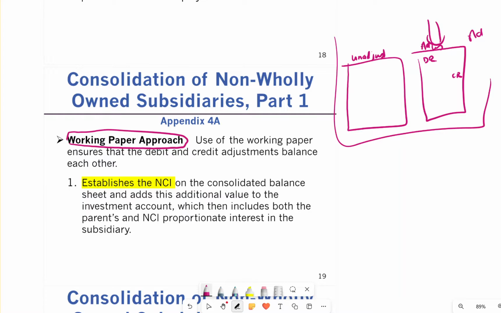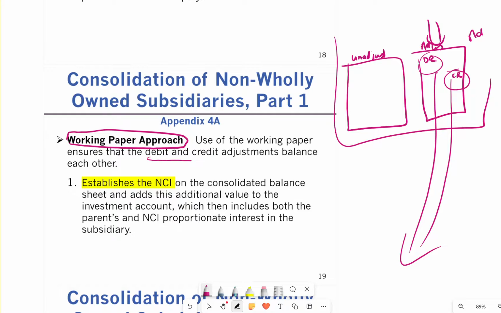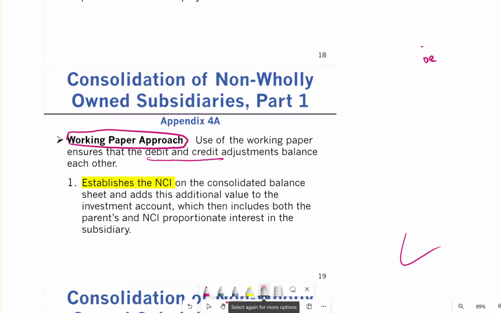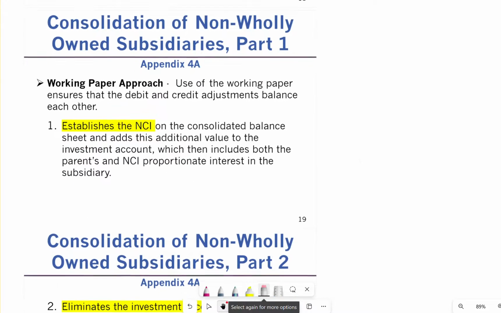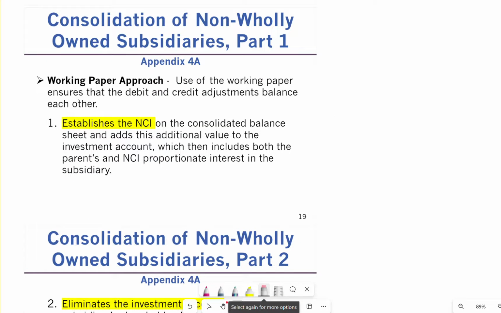So this is what we use when you do a consolidation. You do debits and credits, but at the end you need to post these entries to the worksheet. It is for working purposes, but it's not a final copy. Then they said that the working paper ensures that the debit and credit adjustments balance each other. Of course, when you do an adjustment as an accountant, we know that we need to do debits and credits, and they have to balance. Otherwise, my trial balance won't balance, my statement of financial position and statement of income, nothing is going to balance.